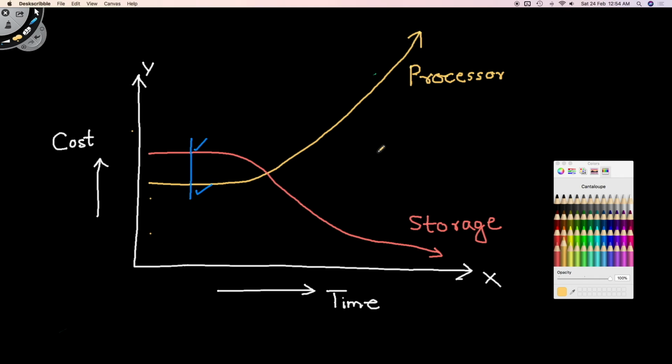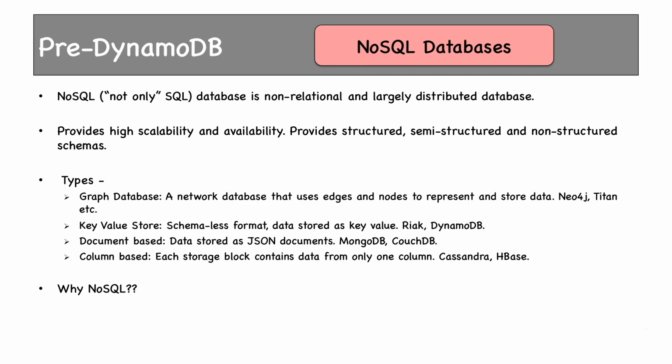They removed the relation. They said, okay, we do not need normalization. Let's keep the tables denormalized. That means let's keep the redundant data. Do not separate them out. It's okay if data is redundant because it will only use storage. But at the same time, they removed joins. They removed the crunch on CPU from NoSQL databases by not supporting joins altogether. So NoSQL databases are not optimized for storage, they are optimized for processor. These are some of the reasons applications are moving towards NoSQL databases.